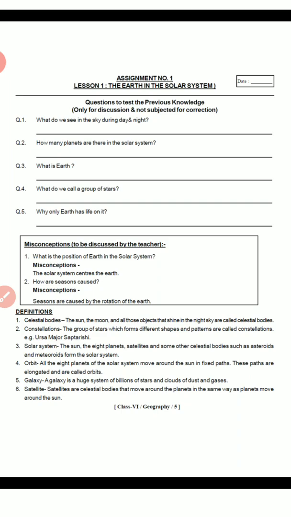In today's class, I will be discussing the question answers of LC Chapter 1, The Earth in the Solar System. So let's start.